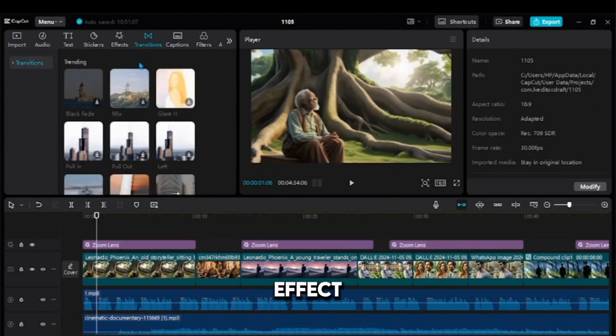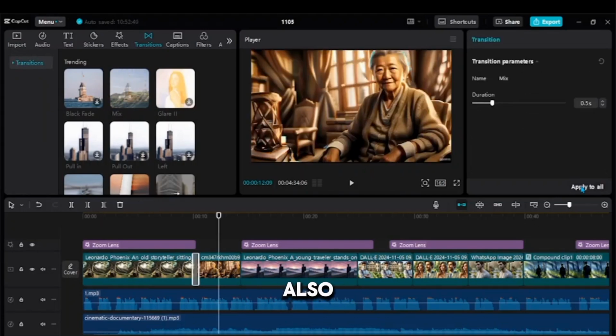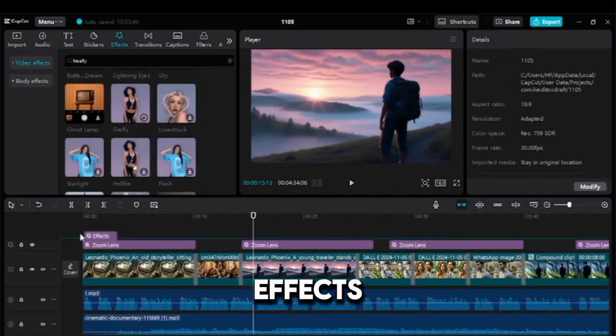You can also go to effects and add zoom lens for image zooming. Also add a transition. I'll be using the mix transition. Apply to all. Also, to add an effect, we click on Firefly effect, then generate.